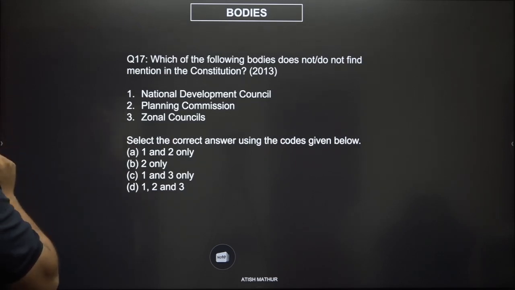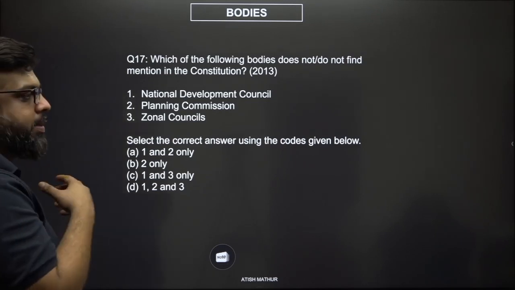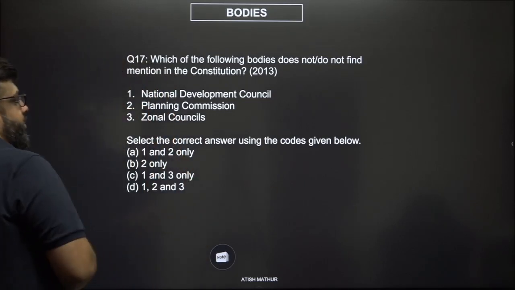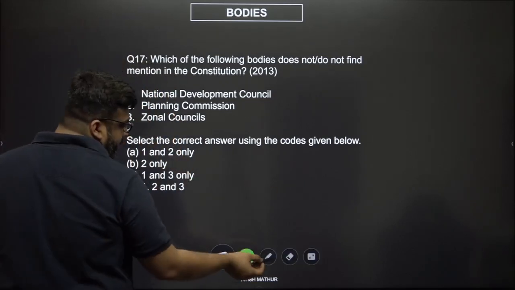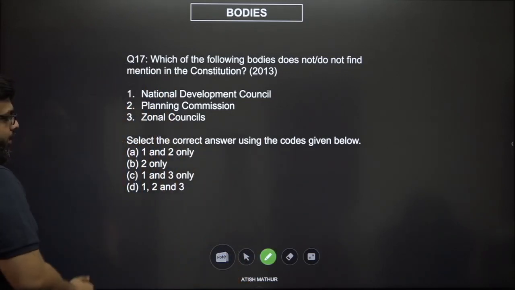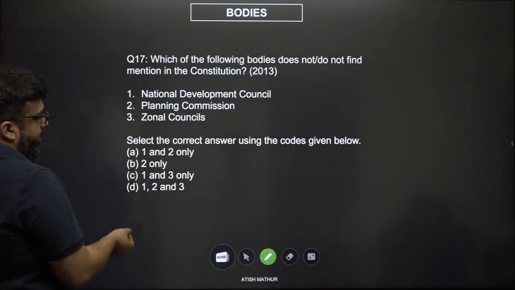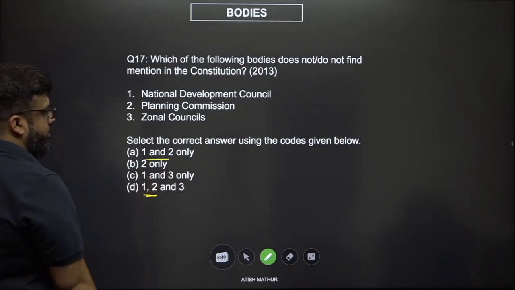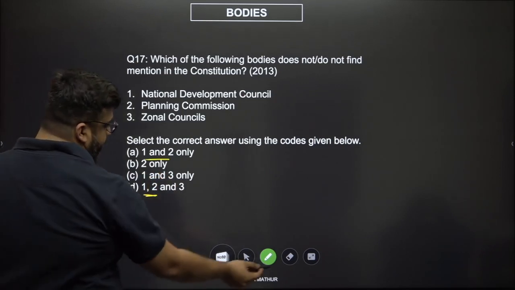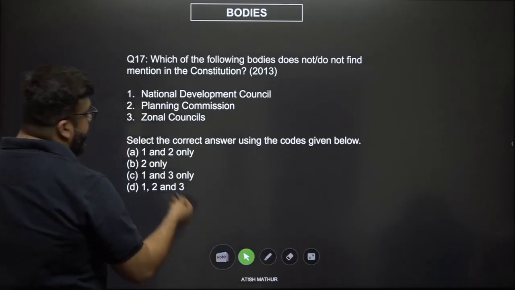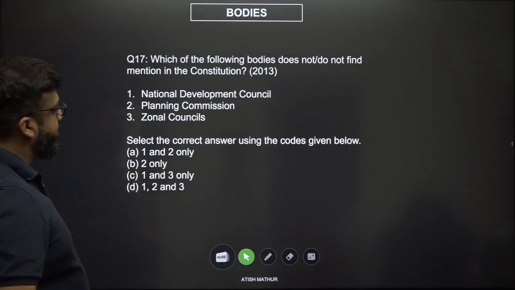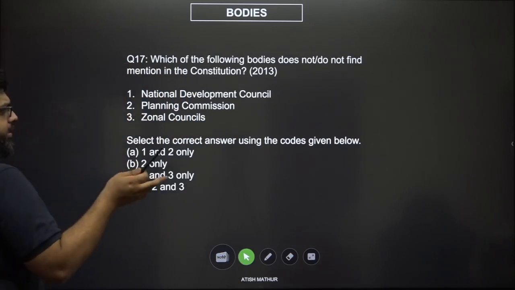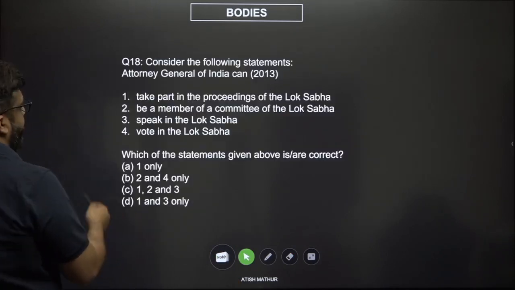So is the National Development Council a constitutional body? No. It was essentially set up and the leader of the government party was made a key position holder here. This is definitely true. It is definitely not a constitutional body. Planning Commission is definitely not. So 1 and 2 is definitely correct. Zonal councils are also not. Interstate councils are. Therefore, the answer is D, 1, 2 and 3. Neither of them are actually constitutional bodies because they're not performing any such function. I don't think even interstate councils are. They're also set up under the Reorganization Act.